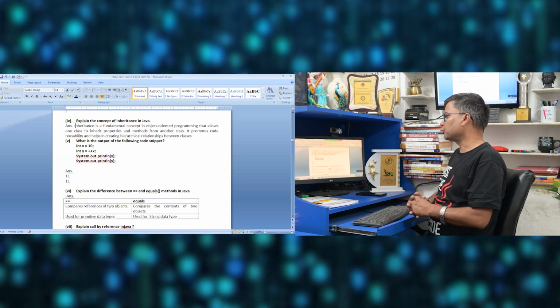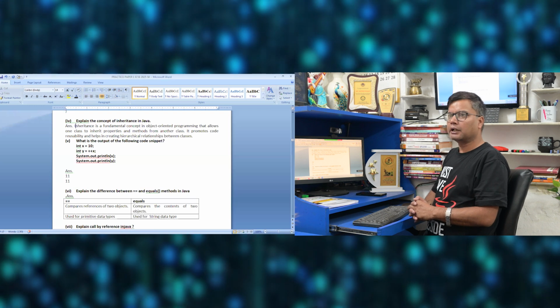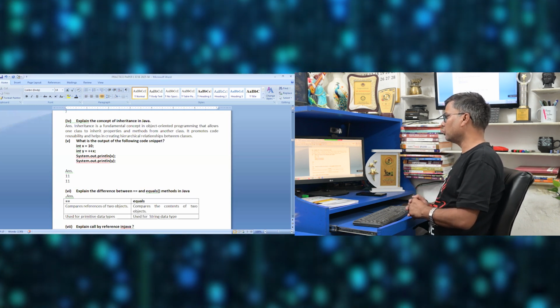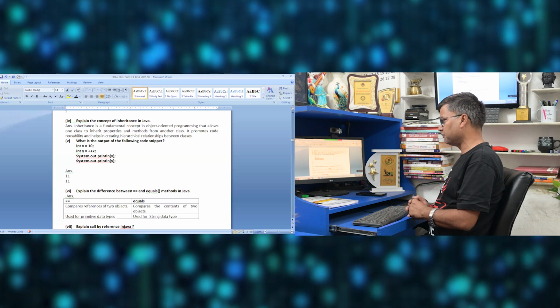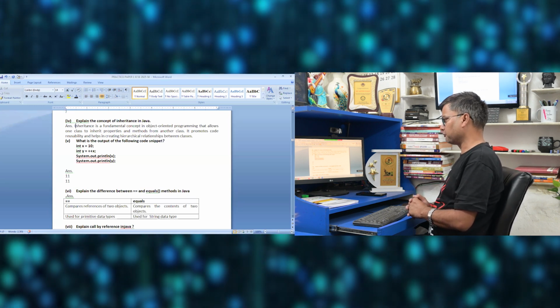Then what is the output of the following code snippet? X is 10 and Y equal to ++X. We are asked the value of X and Y. So the value of X will be updated to 11 and the value of Y also will be 11. So this is the output for this.